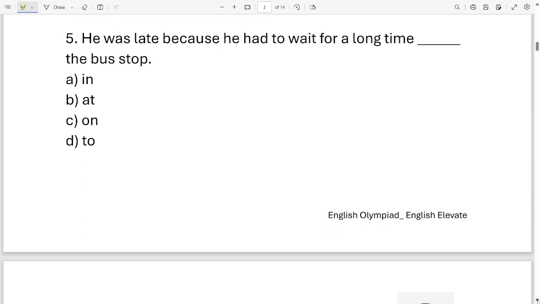Okay. Next one. He was late because he had to wait for a long time dash the bus stop. Now your options are in, at, on, to. Which one of them you think is correct? Is it option A or B or C or D? It is option B. He was late because he had to wait for a long time at the bus stop. Okay, let's move on to the next sentence.